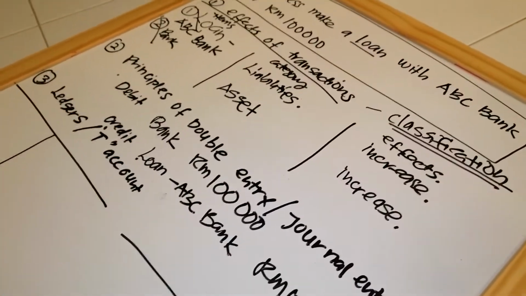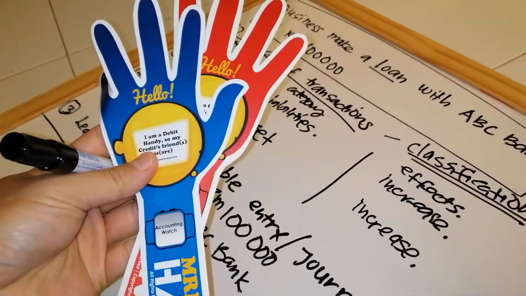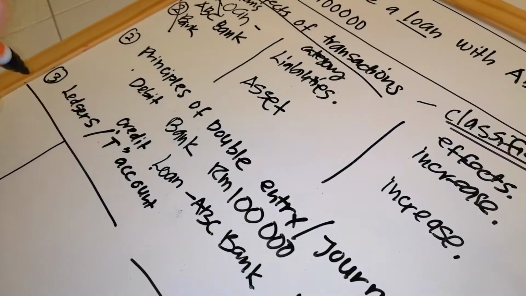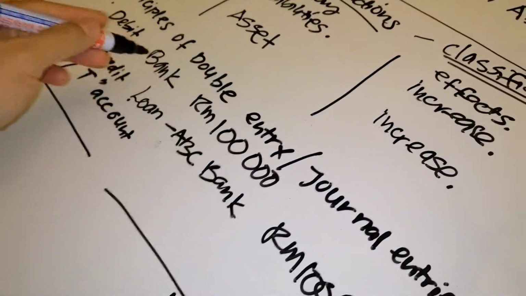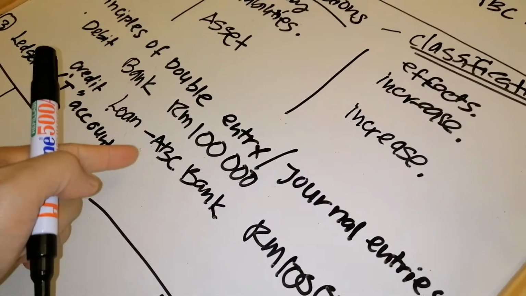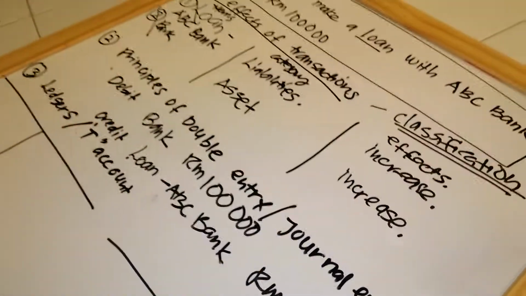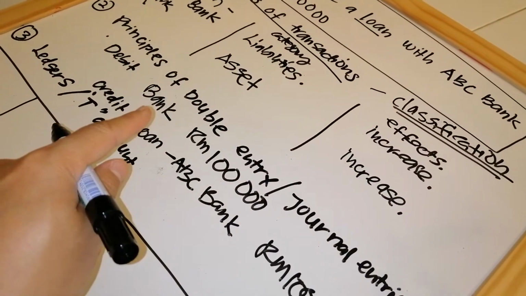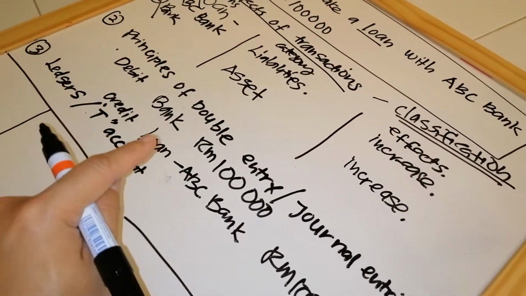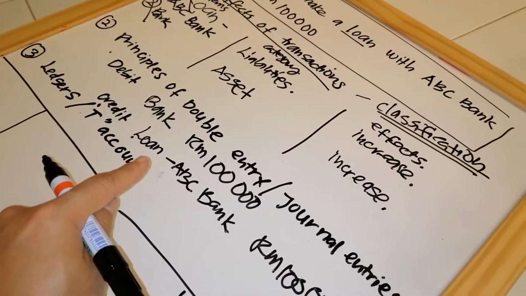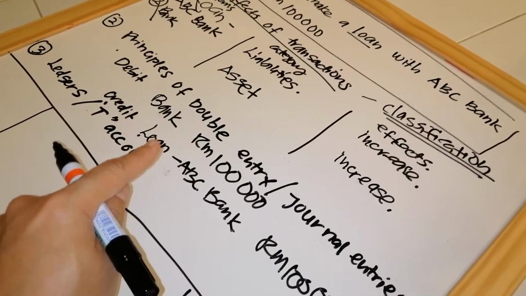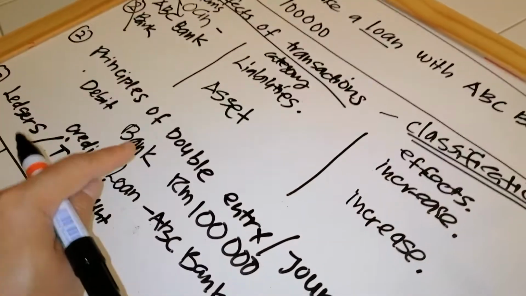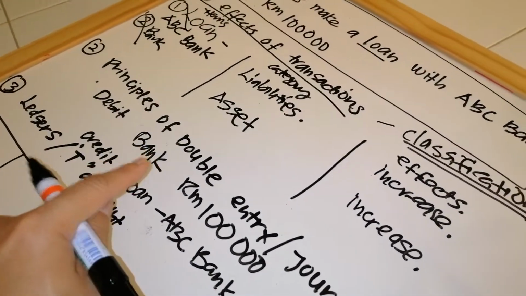So don't forget your handy. So we solve it one by one. So we have two accounts here, bank and loan ABC bank. Okay, in our previous video, we have the bank account already, right? And we don't have loan or ABC bank. Okay, loan from ABC bank, we don't have this account yet. We have the bank account already.